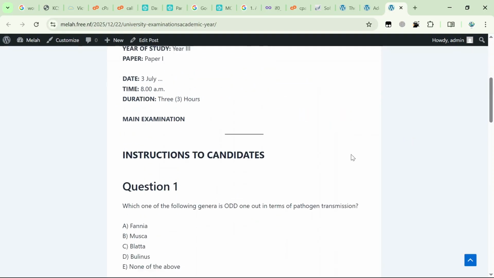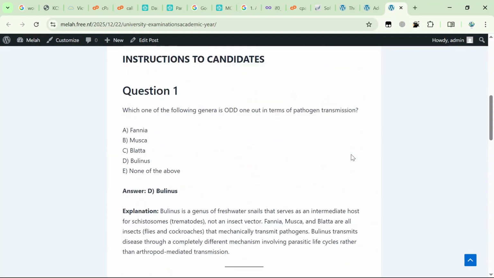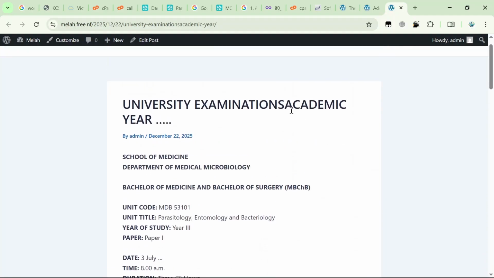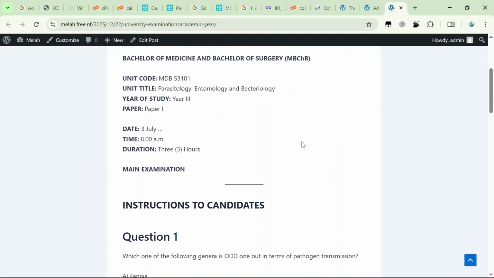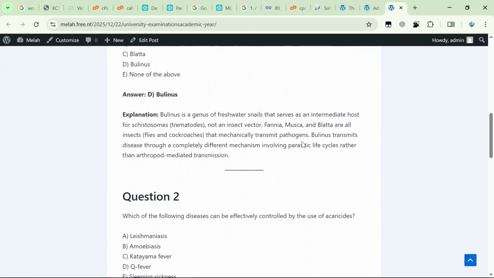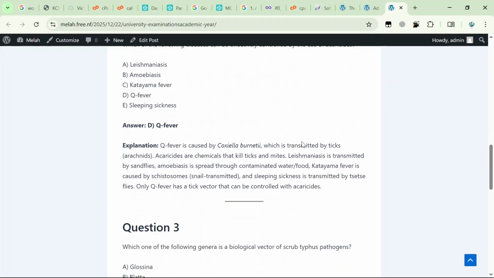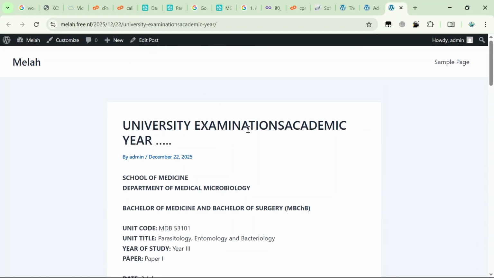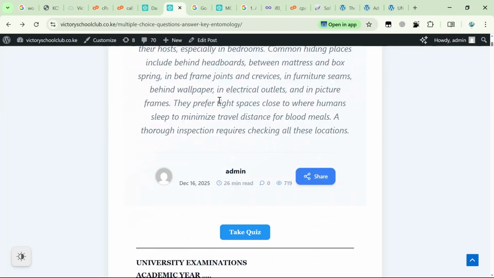Now currently, this is how our site looks. Generally, it's just a simple site. University, examinations, academic year, and so on. It's very simple. Now, this is what we have currently, and this is what we want.